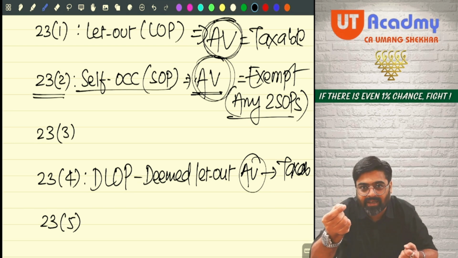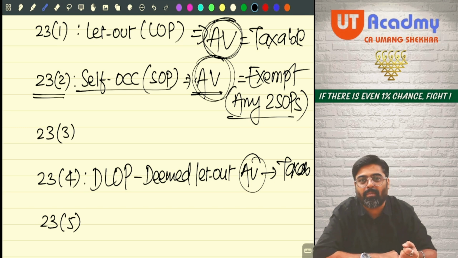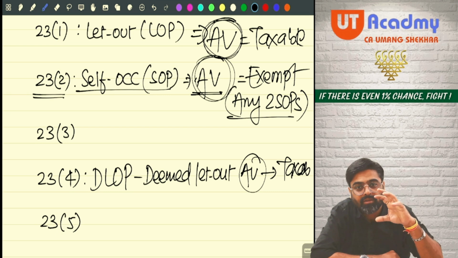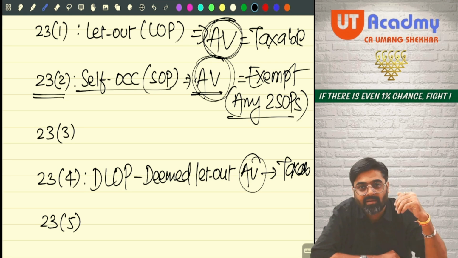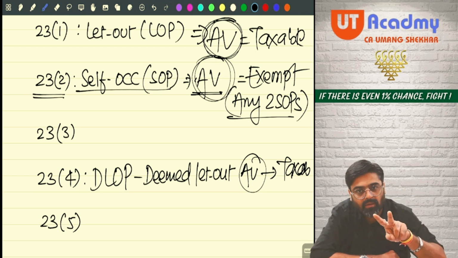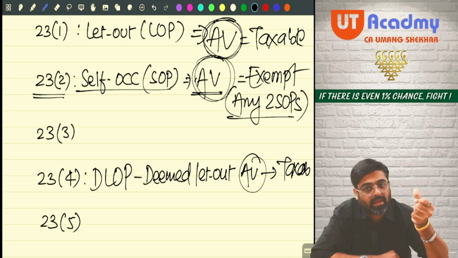If we start charging tax from you like this, getting my point? And by doing this, what will happen? Three-four properties from your hand will come into the market. So demand will be met because now the supply is increasing. Getting my point? Now tell me, out of 5 properties, any 2 properties can be treated as SOP and its annual value can be exempted.